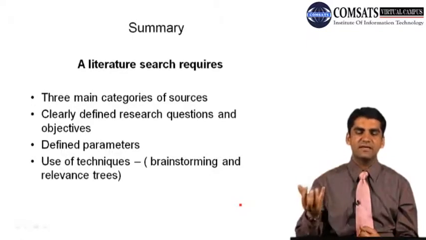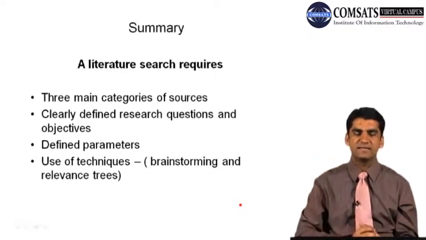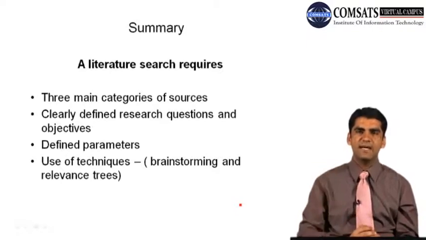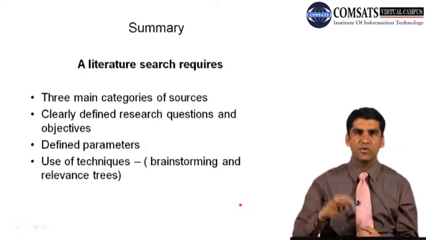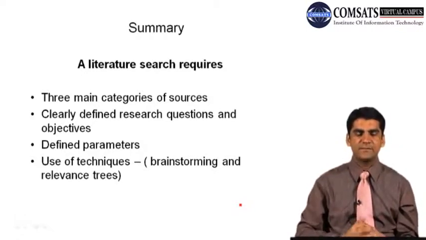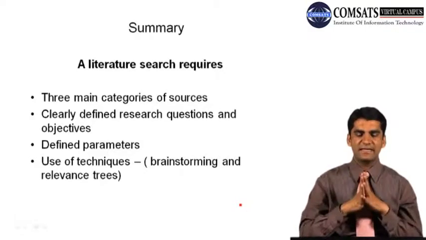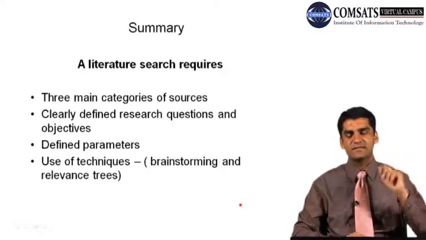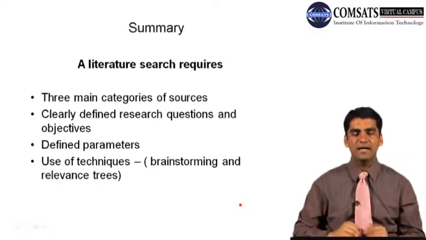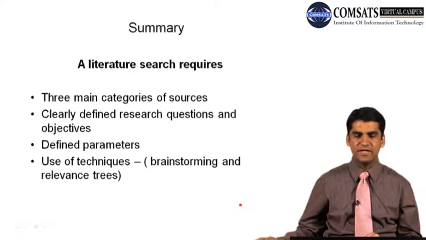We must have clearly defined research questions and objectives. We have to have defined parameters, and we have already discussed what parameters are, how we can define them, what common mistakes we make, and why to avoid these things. We have to use techniques, brainstorming and relevance trees, which we have already discussed.